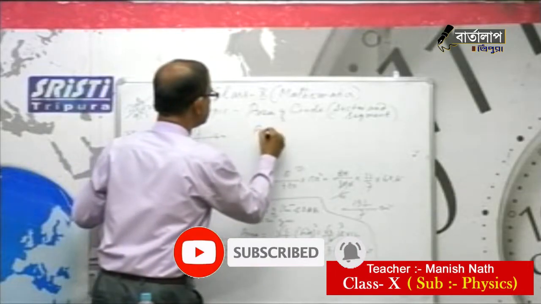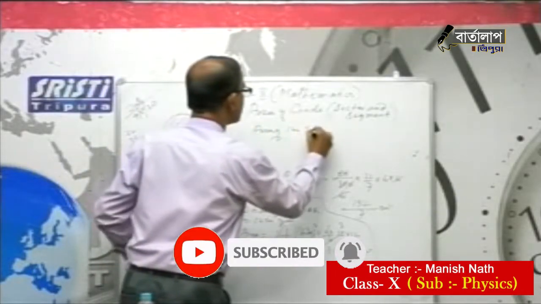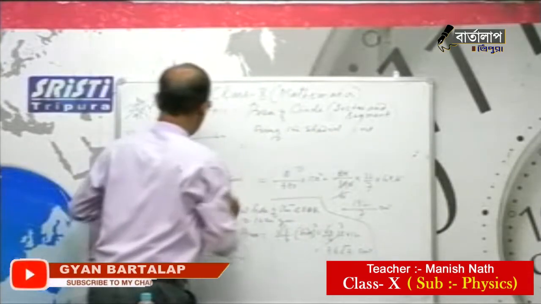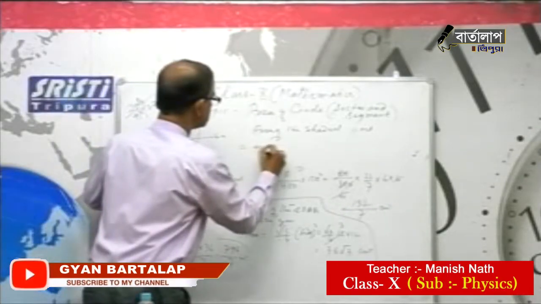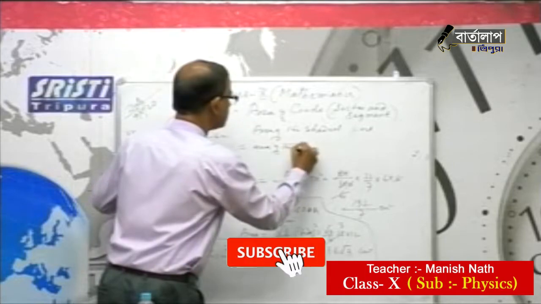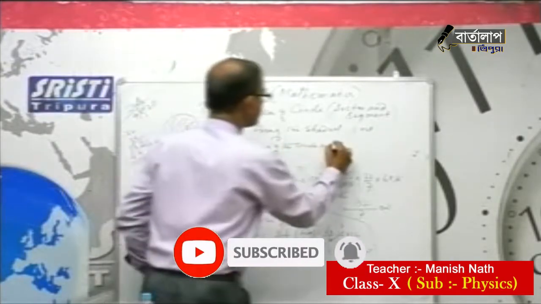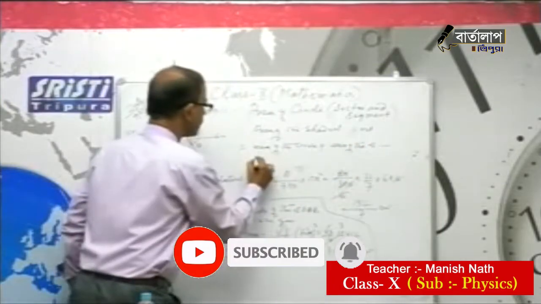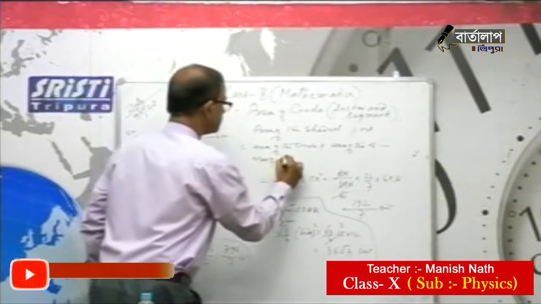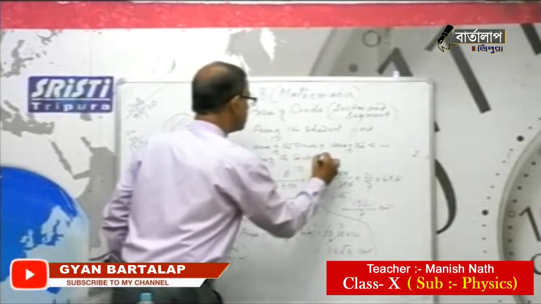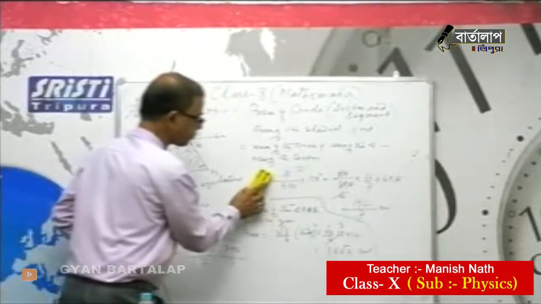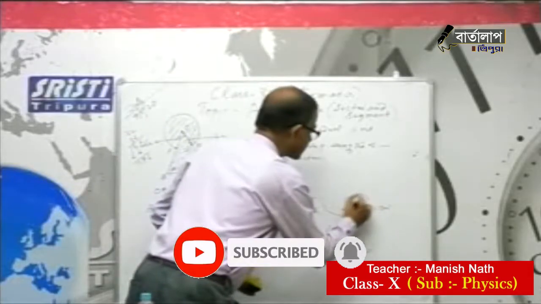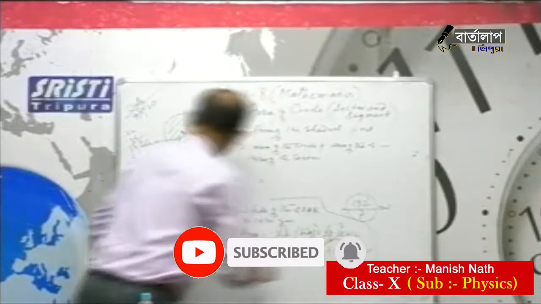Therefore area of the shaded part equal to area of the circle plus area of the triangle minus area of the sector. We need this area part. This is the sector part, this is the triangle one, and this is the circle one.